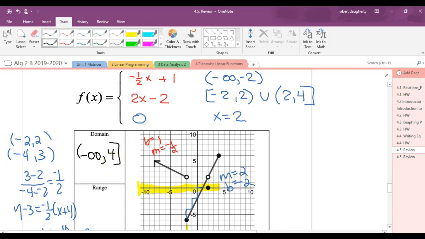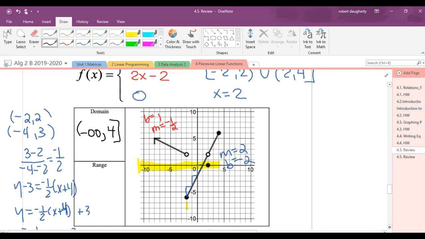Okay. What is the range of this function? Go to your y-axis. There are no y values until I get to negative 6. So the range starts at negative 6. And then I continue to get y values all the way up to 0, and then something happens here.